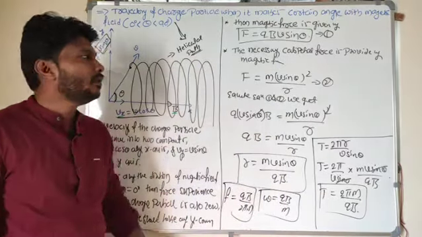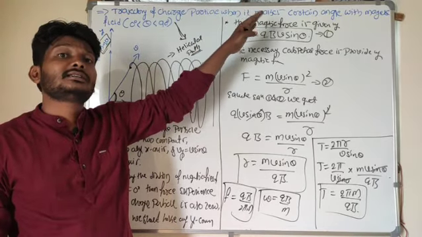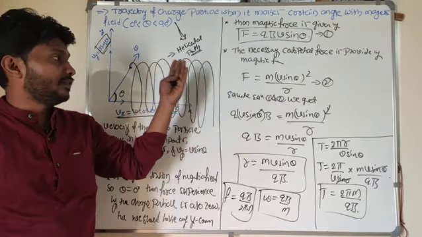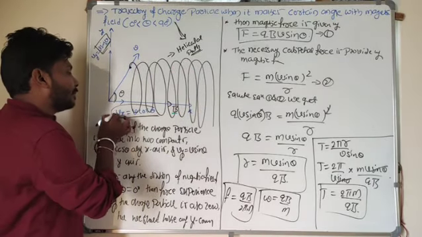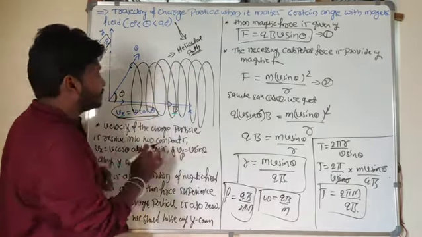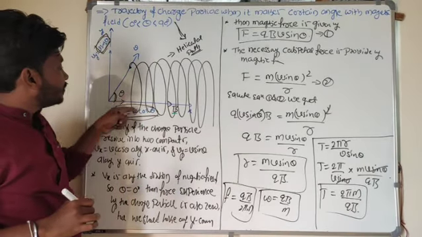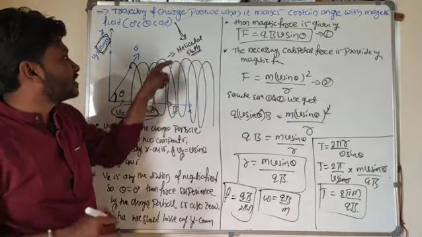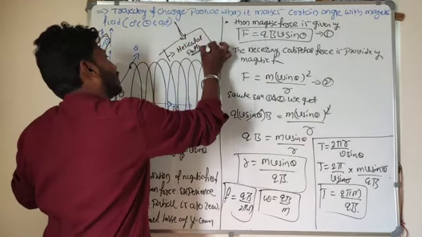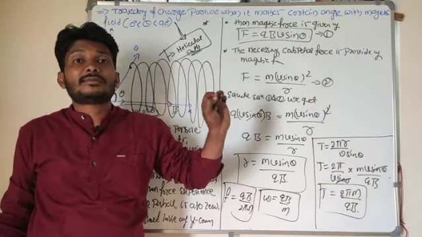So this is all about the trajectory of the charged particle when it makes a certain angle with the magnetic field. If it makes a certain angle with the magnetic field, the x component velocity force will be 0. I can consider only the y component velocity. Here the trajectory of the charged particle is a helical path. What is the trajectory of the charged particle here? Remember this point. The trajectory of the charged particle is helical.